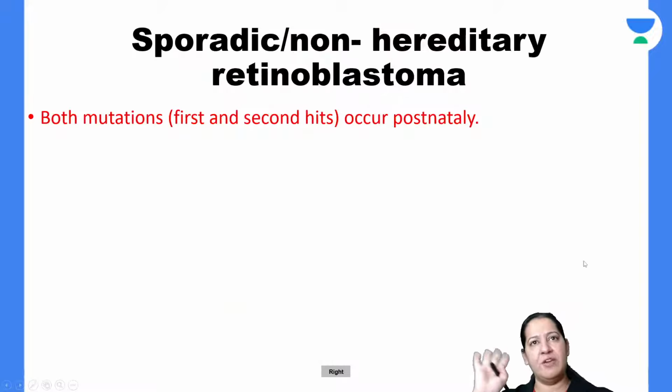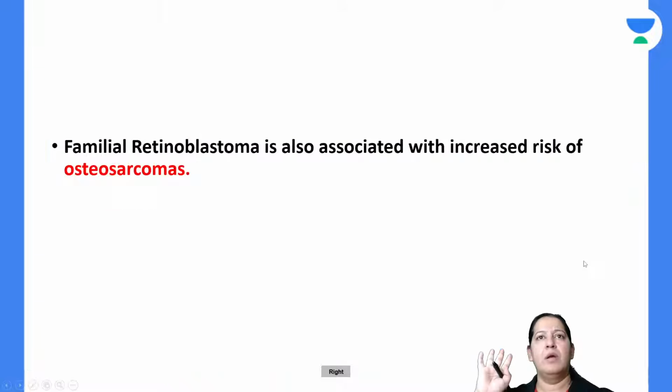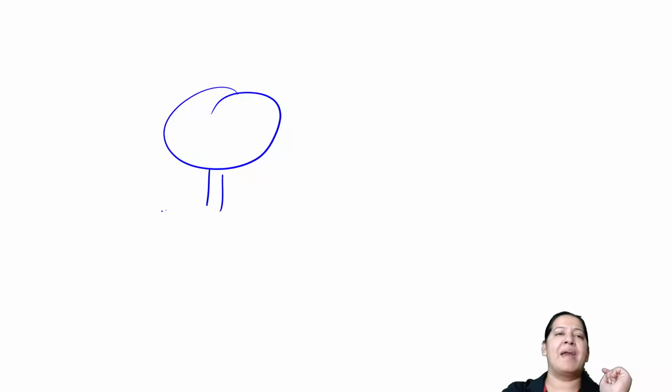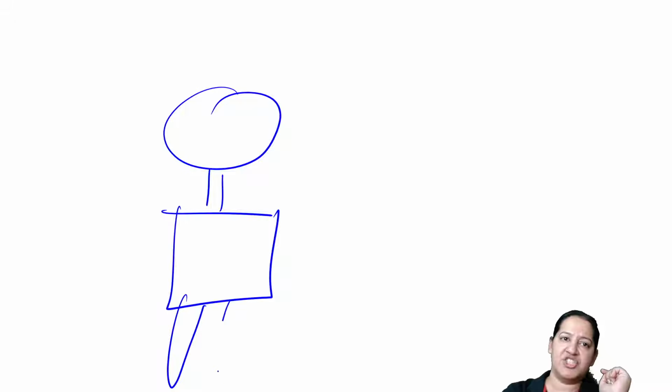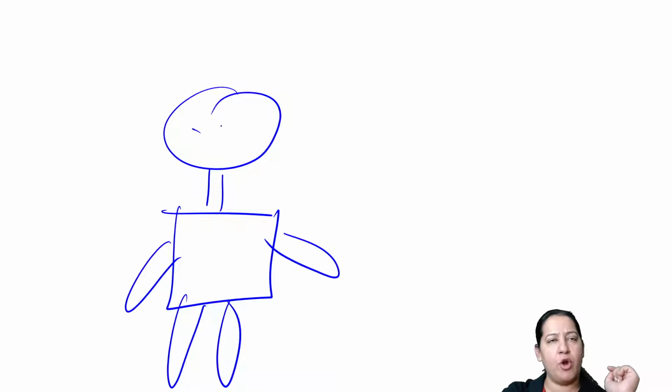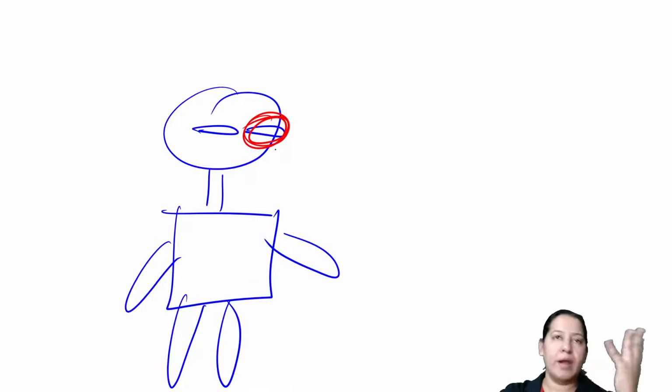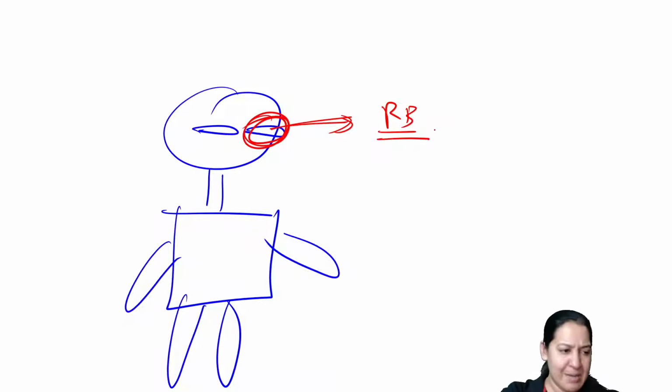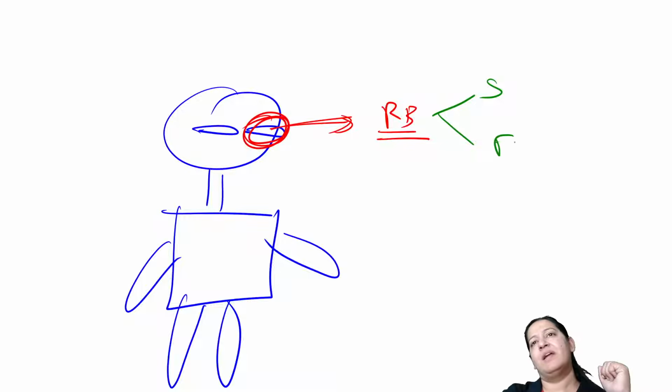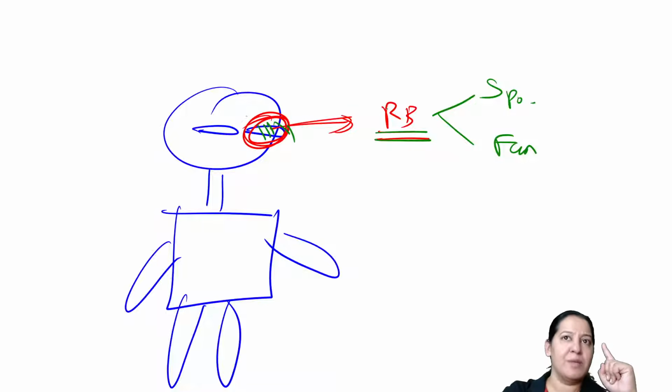Just suppose you are a pediatrician or an ophthalmologist, and the parents are carrying their child to you. They say, doctor, our child is having some tumor in one of the eyes. You are doing the examination, you are doing the investigation, and it is coming out to be retinoblastoma. Does it matter for you, for the parents, for the child, whether it is sporadic or familial? How does it matter? If it matters, how does it matter? Now the child is blind in one of the eyes. Retinoblastoma is a malignant tumor.